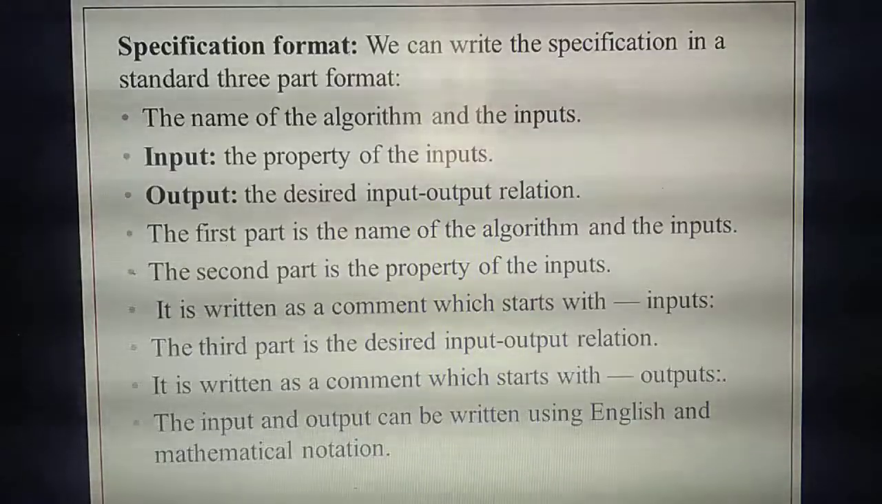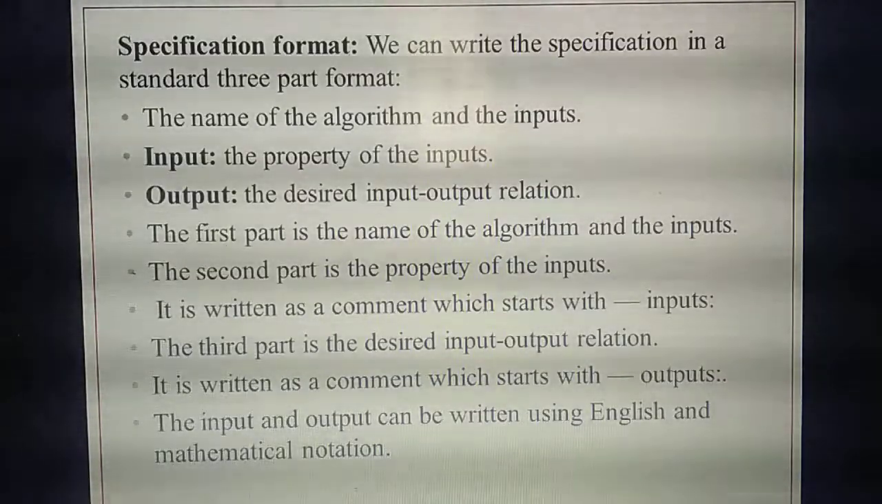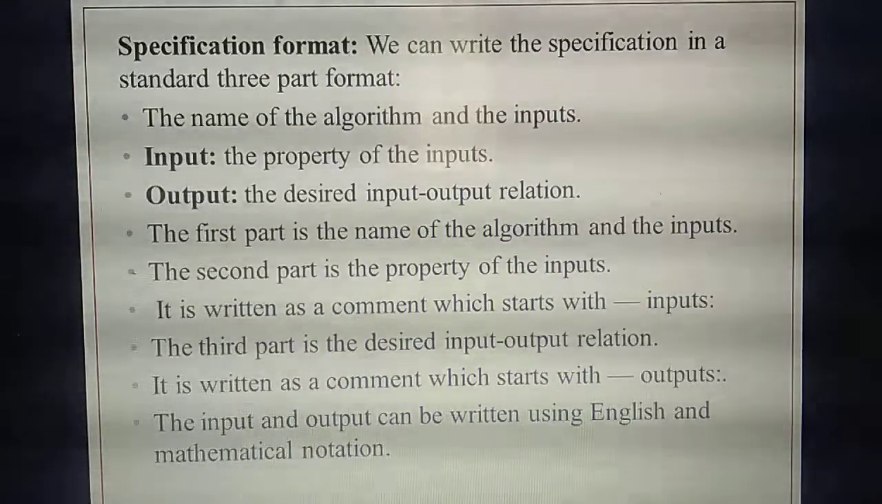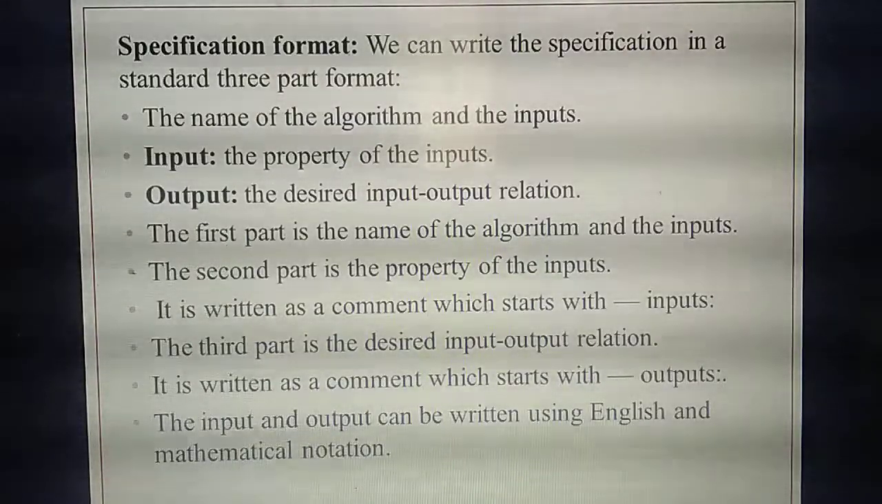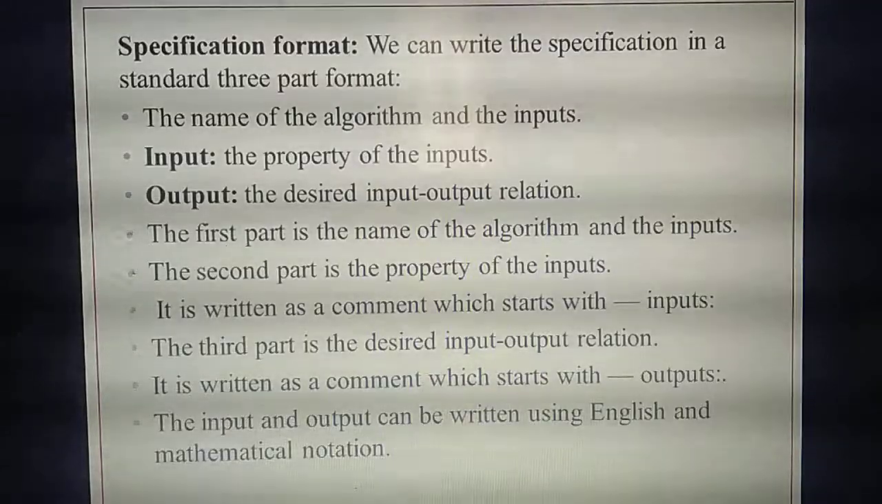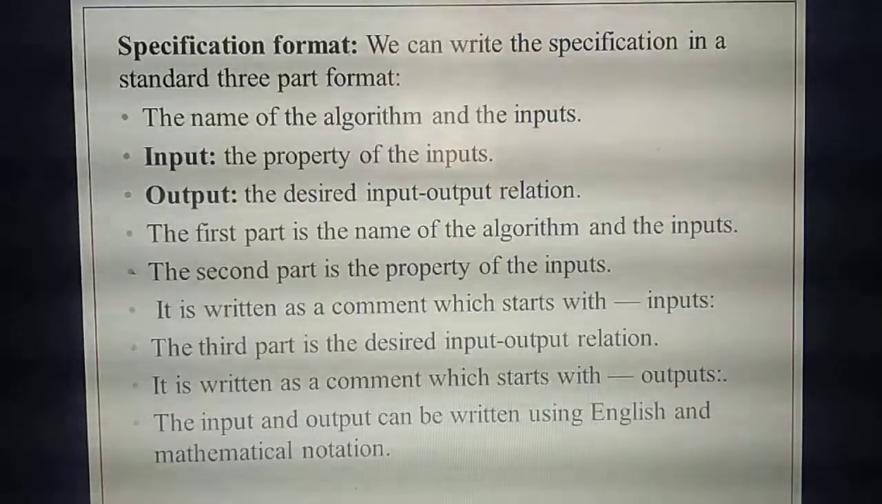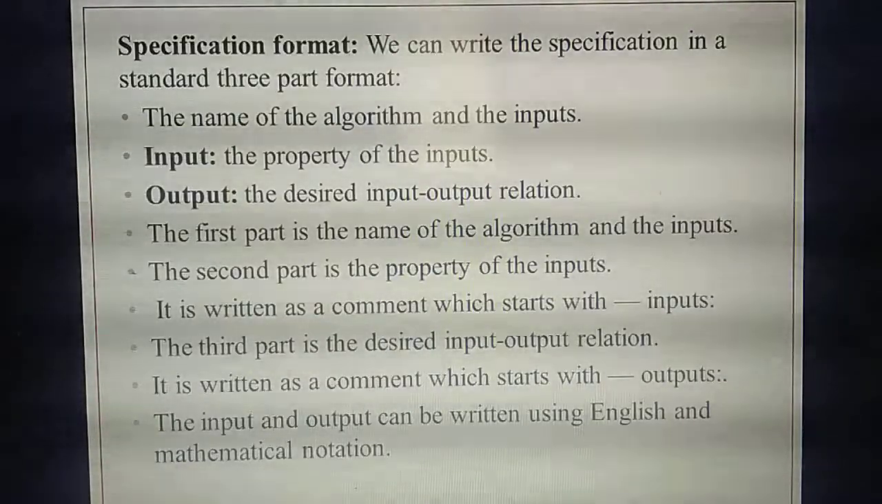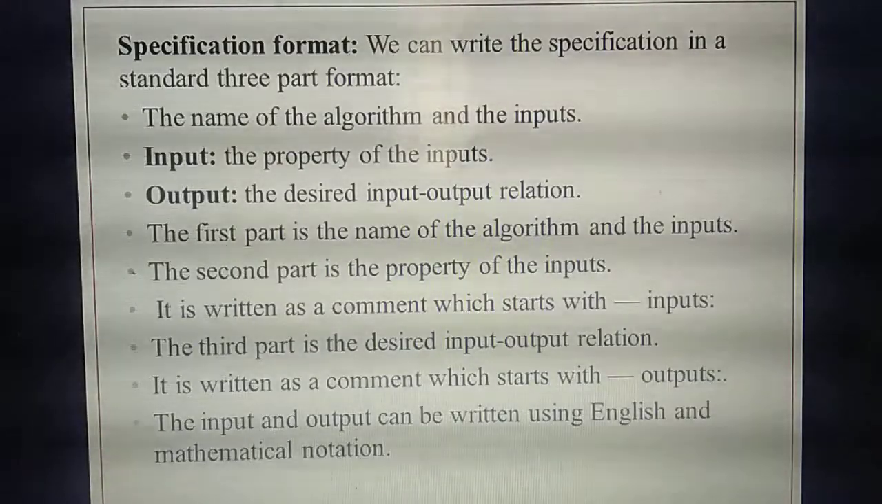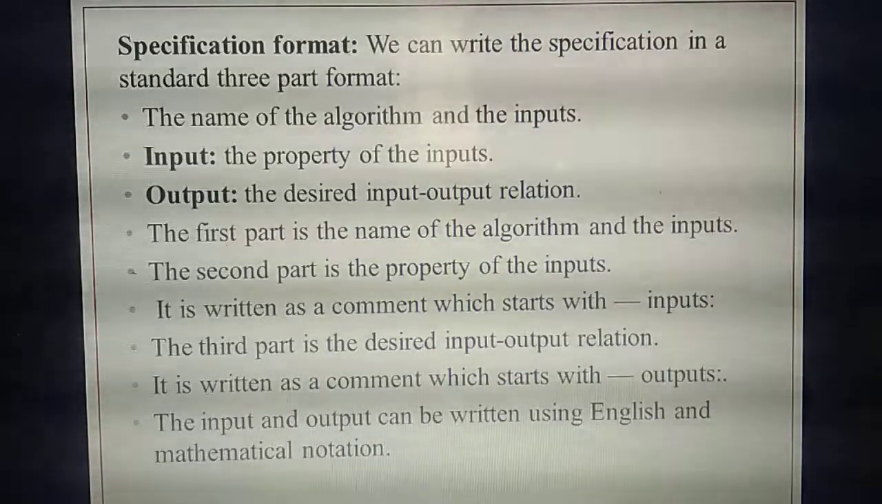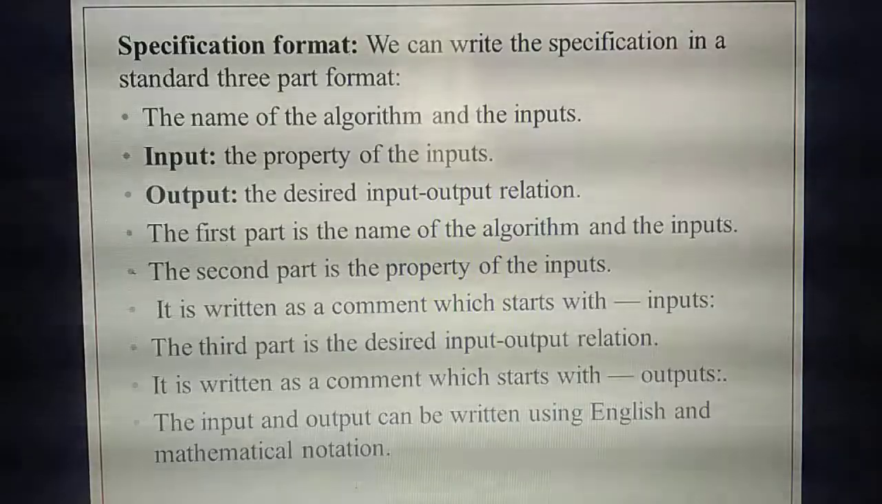If you studied yesterday's portion, you will be able to answer this question. How many things do you need to know to write the specification problem? What are the things you need to write? First, you need to write the name of the algorithm. Remember yesterday's question? What problem did we study in the last class? You are going to find out the quotient and remainder of a particular number. Are you remembering that one? Just recall that example, then it is very easy for you to study.